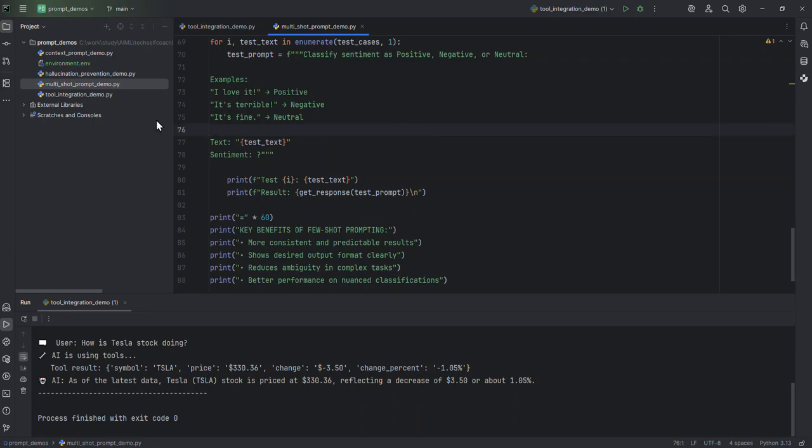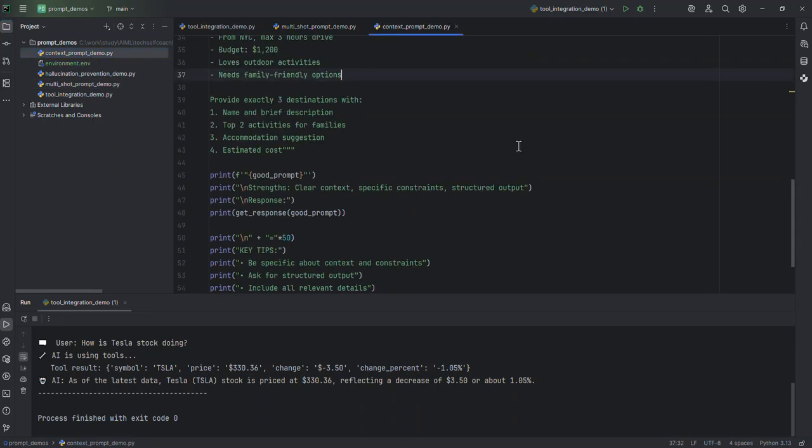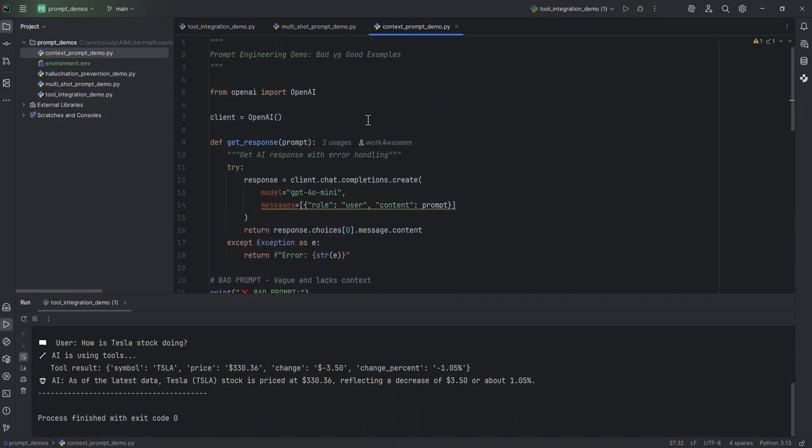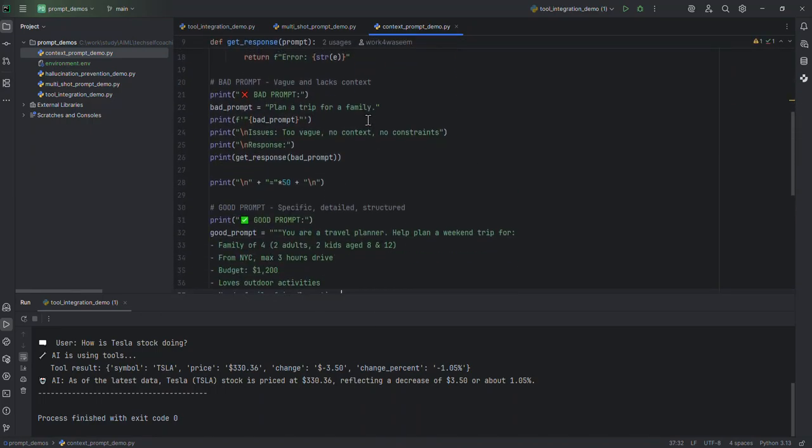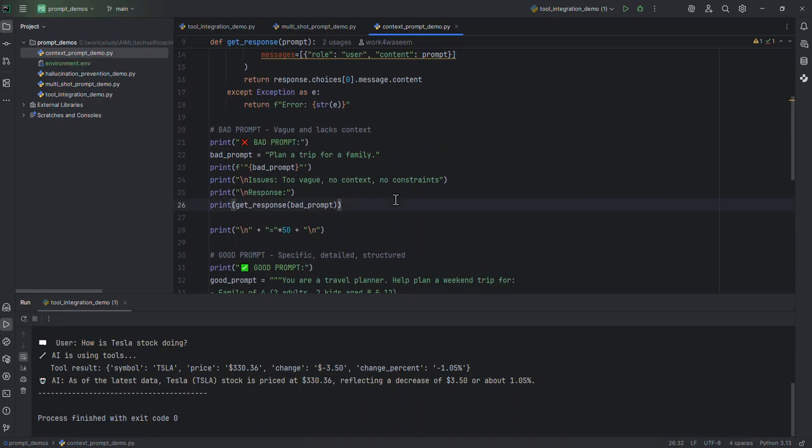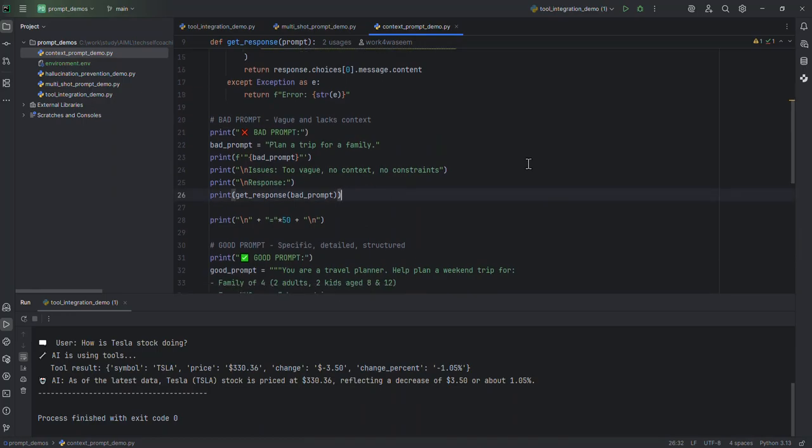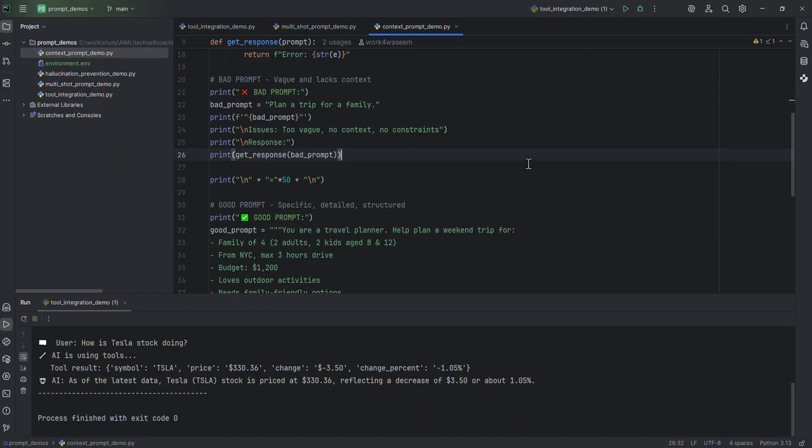The third example is the context prompts. One more time, I put together one example of a poor prompt and then we'll try to improve it. So the question is, plan a trip for a family. If you ask this question of any model, the model will bring something as an answer, but not necessarily how precise or accurate or consistent that information is, and how well that serves your needs. All those questions are a TBD, and it is going to change every single time you ask the question.